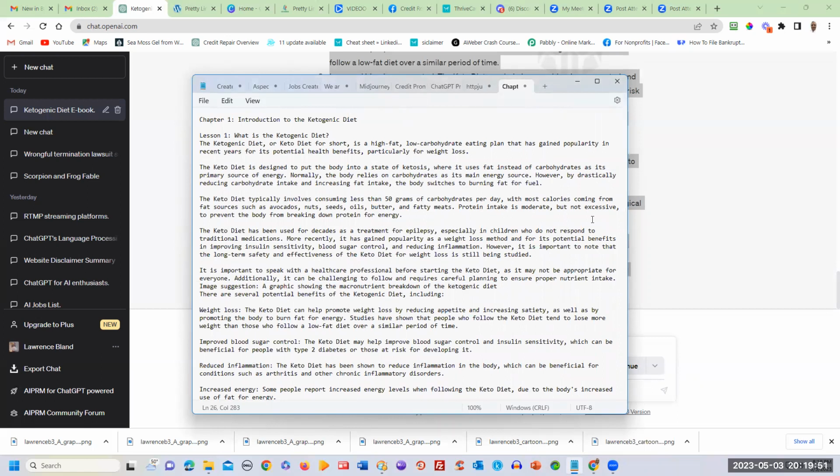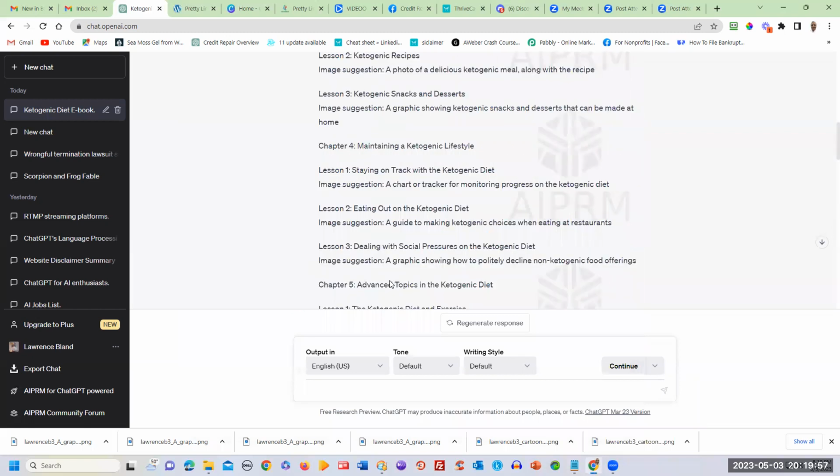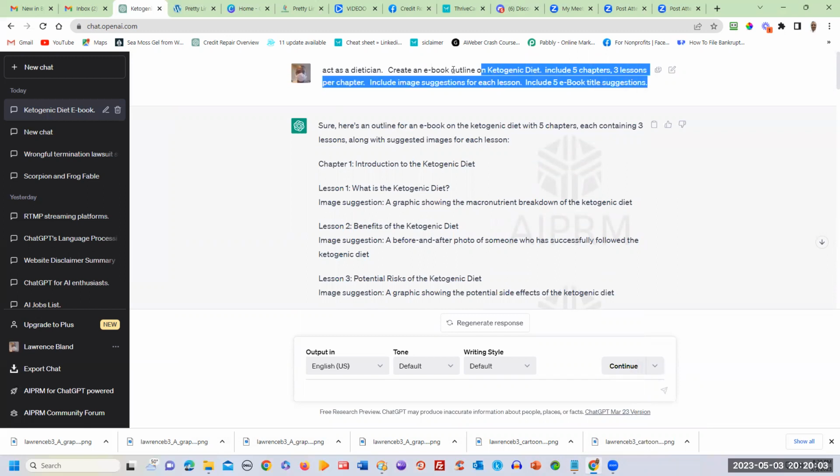It might take you a couple hours to do it, but hey, you can create an ebook with that prompt right here. You can pretty much create an ebook on anything you want. On any kind of diet, you could even say act as a writer or act as a cook, and it'll write an ebook from the perspective of what ChatGPT perceives that individual's knowledge will have.